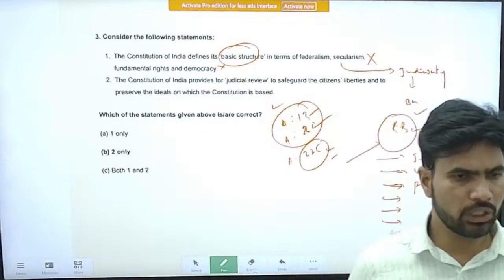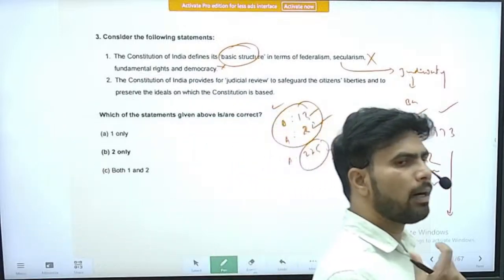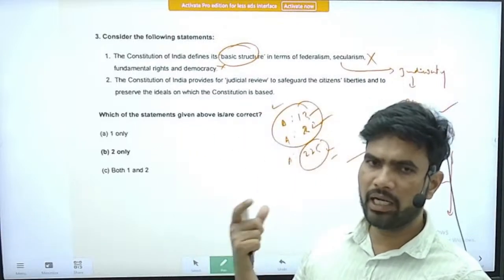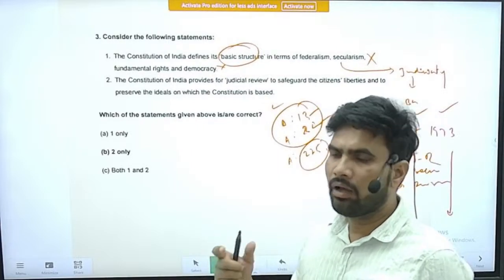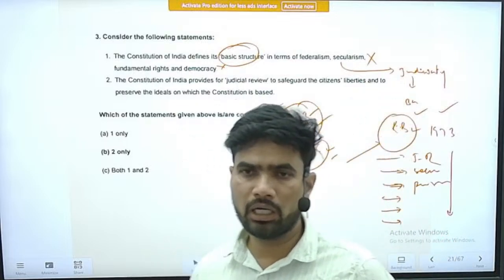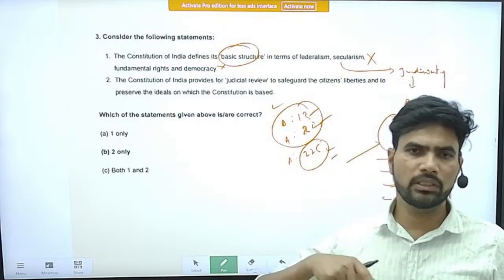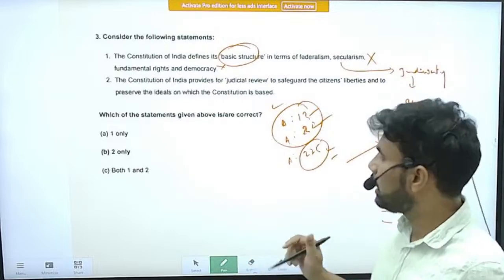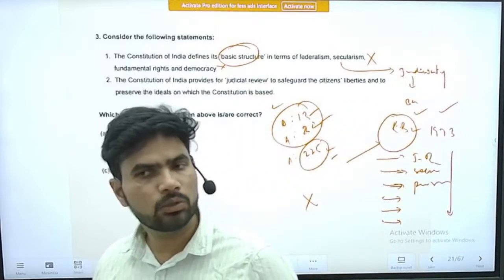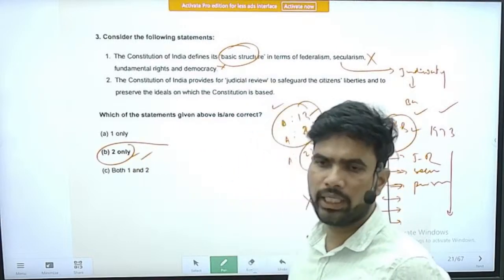So what is meant by judicial review? Whenever a law is made by the Parliament, the judiciary has the right to review the validity of that law, whether that law is in accordance with the principles mentioned in the Constitution or not. If the court feels that the principles mentioned in the Constitution are violated in that particular law, the court can nullify and declare that law as void. Right. So that is actually the judicial power. So here option B, only statement 2 is correct.